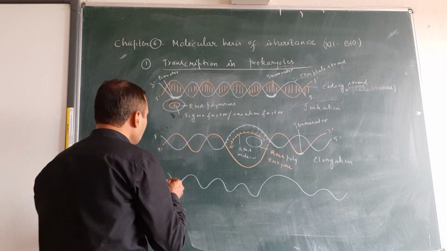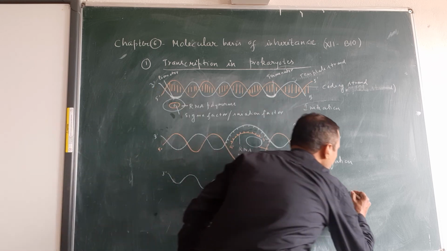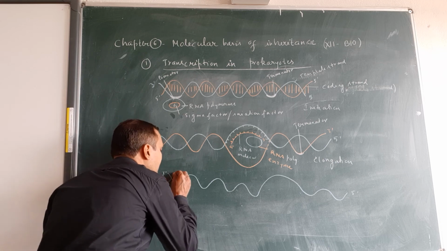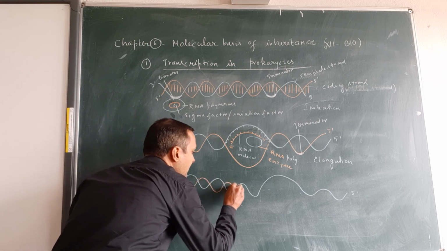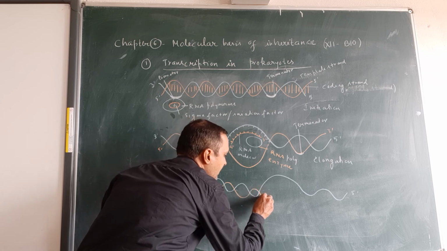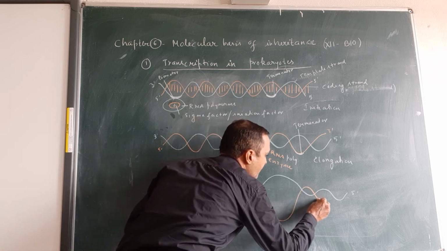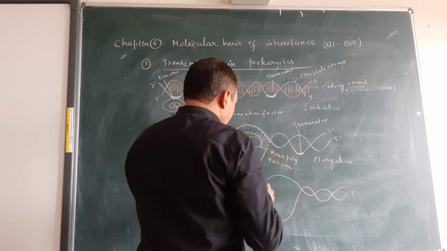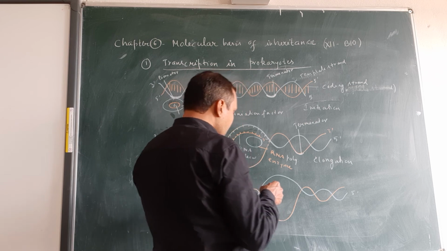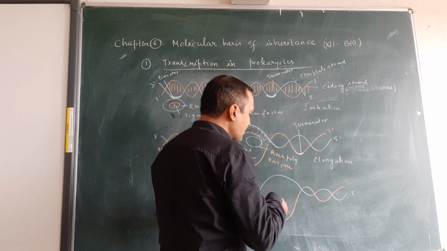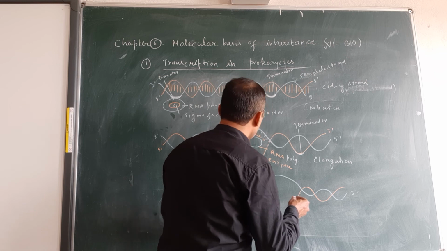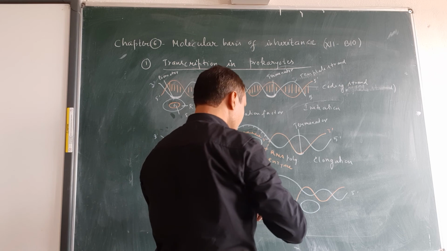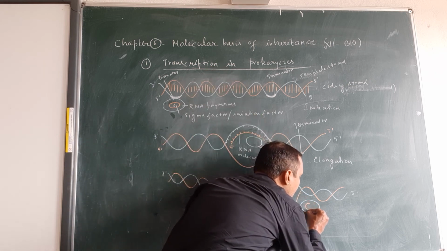So it has polarity 3 to 5 and 5 to 3. This is the template strand, and the coding strand like this. This part is joined again and the forward part is opened up, that is, unwound. In case of termination, the RNA polymerase binds with the terminator factor, also known as Rho factor, and the process of transcription is completed or stopped.